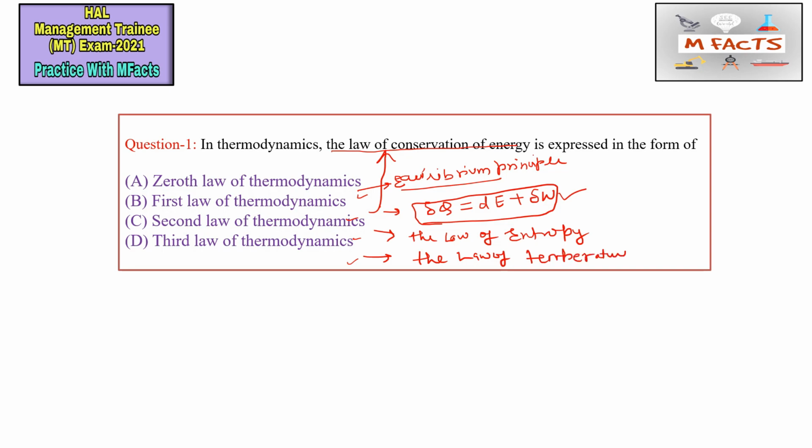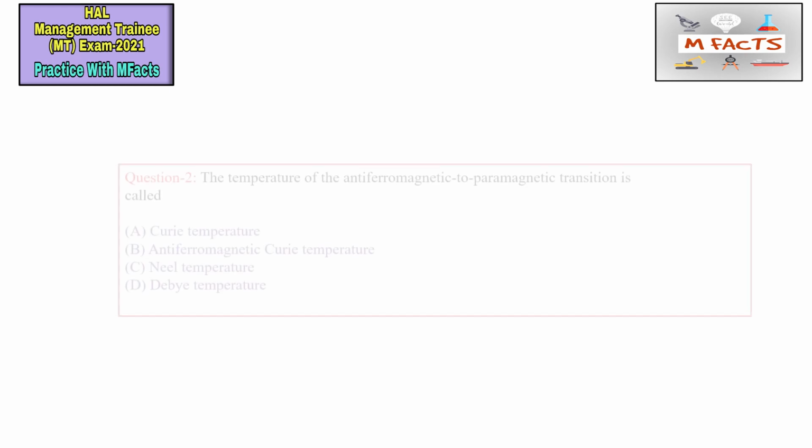So now we know that the zeroth law is the equilibrium principle, the first law is the conservation of energy principle, the second law is the law of entropy, and the third law is the law of temperature. The correct answer of this question is option B, the first law of thermodynamics.